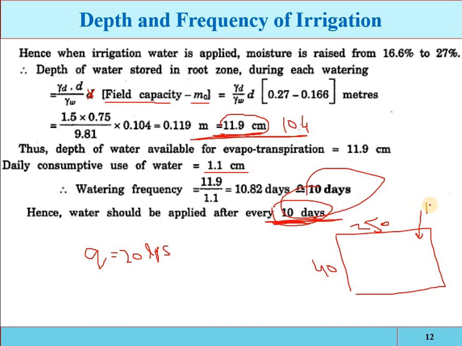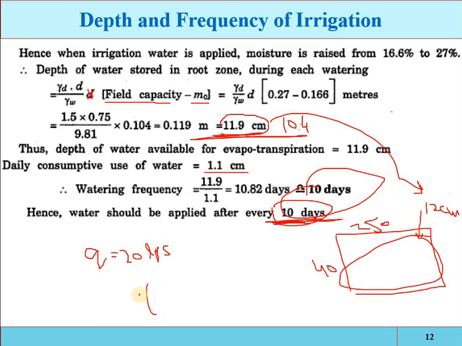How much irrigation? For example, 12 centimeter irrigation is applied, and the discharge of the stream is 20 liter per second. So when this area will be irrigated, for how much time do you have to allow this water?